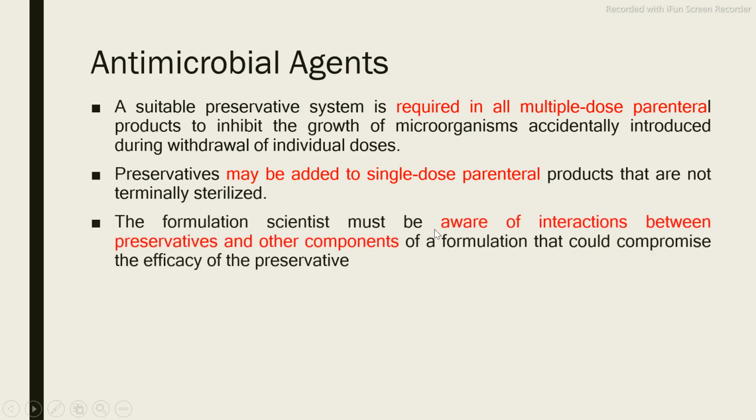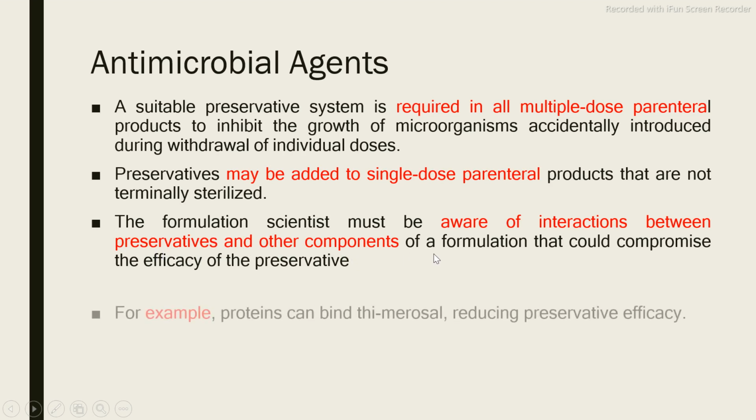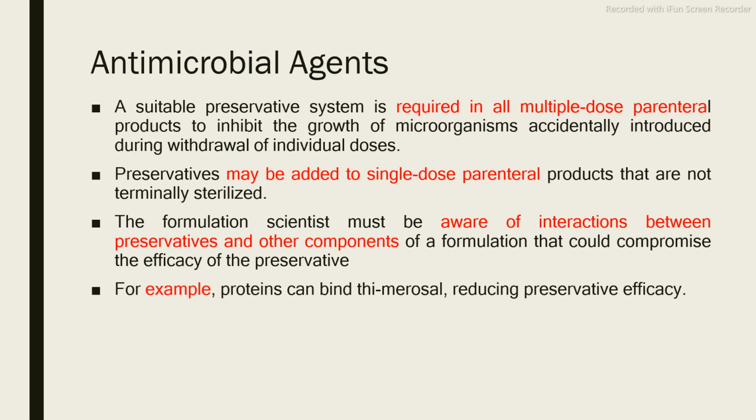So the formulation scientist must consider the interaction between the preservative and other components. Before preparing the final preparation, we have to see whether the selected preservative has a chemical reaction with your drug or not. If the preservative is compatible with your drug, only then can you prepare the final preparation. For example, proteins can bind with thimerosal type preservatives, reducing the preservative efficacy. So that's why we have to consider this type of product. Protein should not be combined with a thimerosal type of preservative.